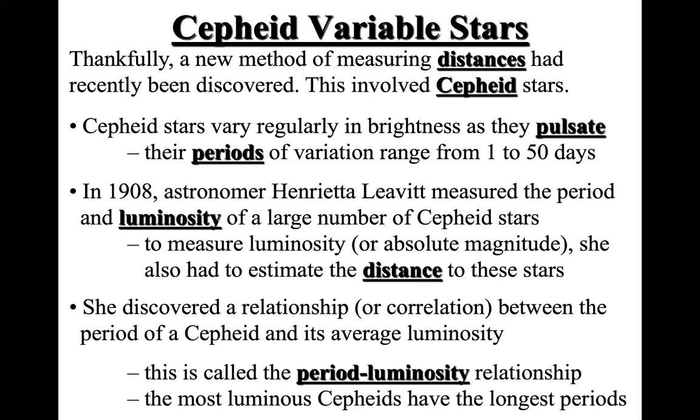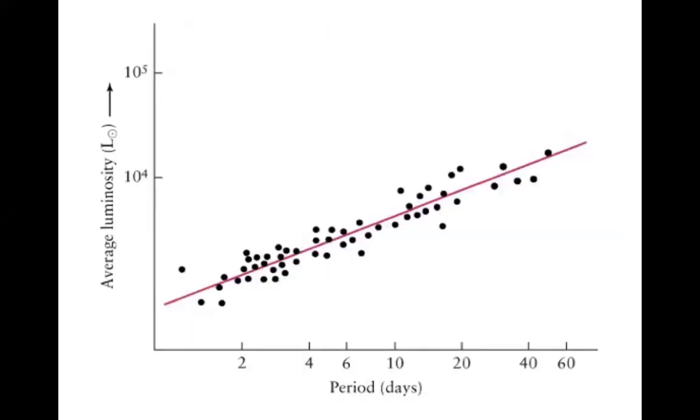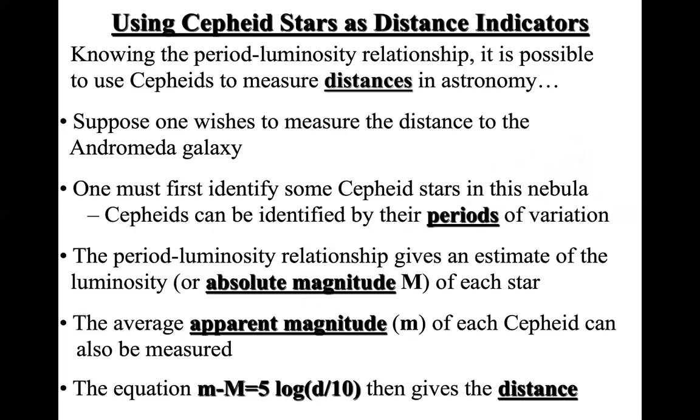astronomers found Cepheid variable stars and used them to measure the distances to different stars that they see. Using the Cepheid stars, they discovered this period-luminosity relation. From the period-luminosity relation, they were actually able to measure the distances to these different stars that they see in the sky.